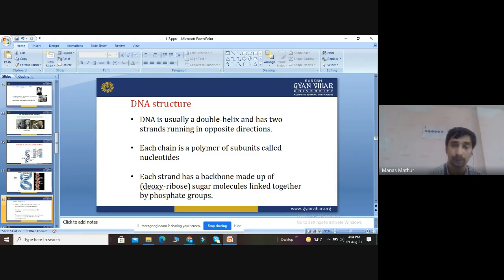So a lot of bondings are there, because they have to make bonds between three types of structure: base, sugar, and phosphate. All these have different chemical structures, right?